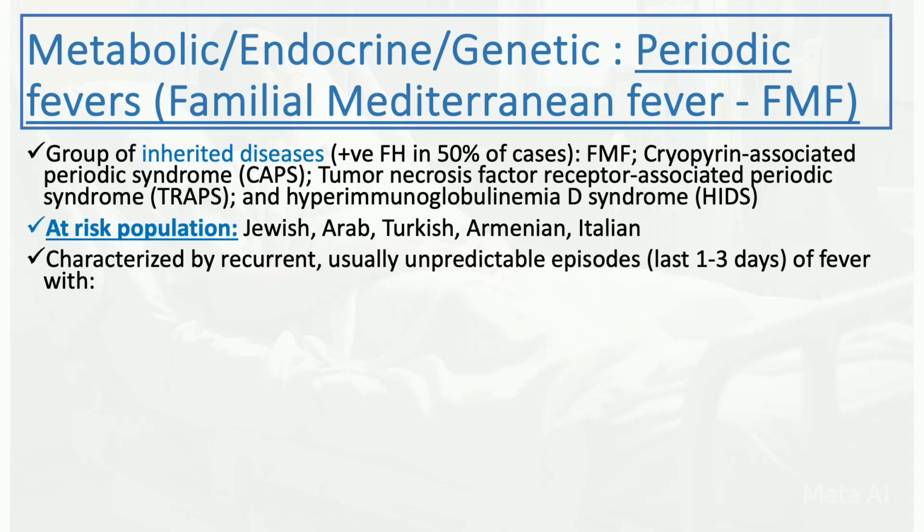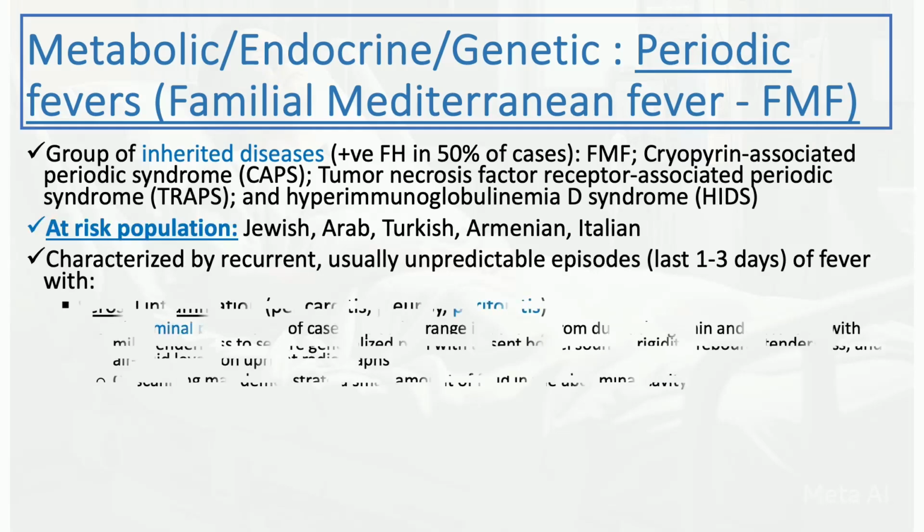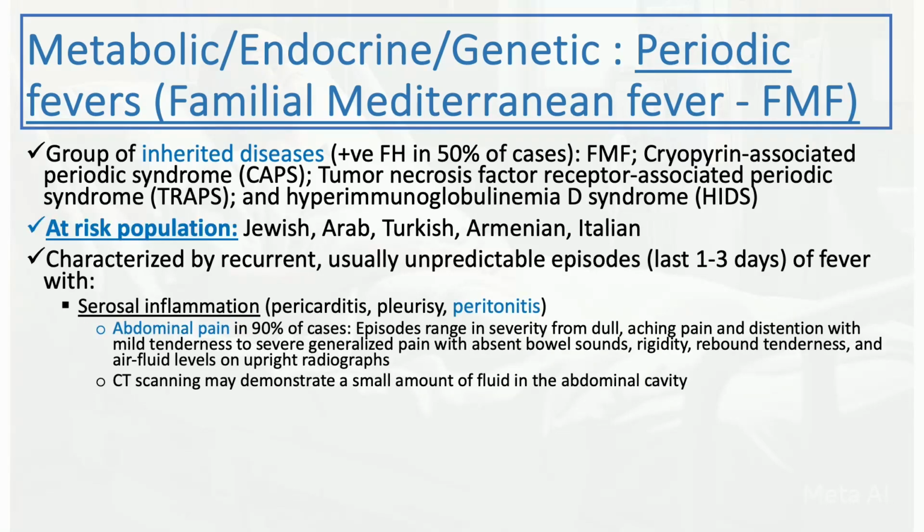And it's characterized by recurrent, usually unpredictable episodes of fever, and these episodes might last for a day up to 3 days. And it's a little bit difficult really to diagnose because it's a very non-specific presentation. And serositis is very characteristic, including pericarditis, pleurisy, but also peritonitis. And abdominal pain is actually very common in these patients, and that's why it's important to keep in mind in the appropriate patient population the differential diagnosis in recurrent abdominal pain, especially if it's associated with fevers.